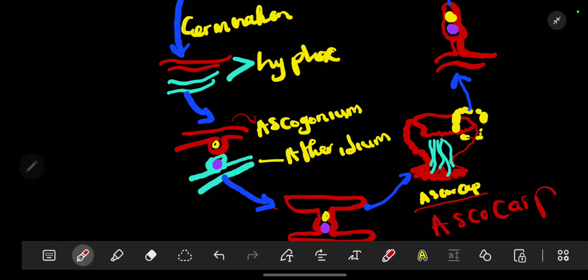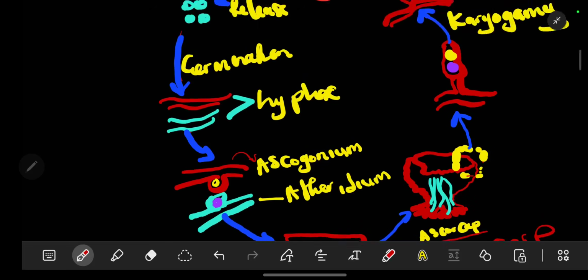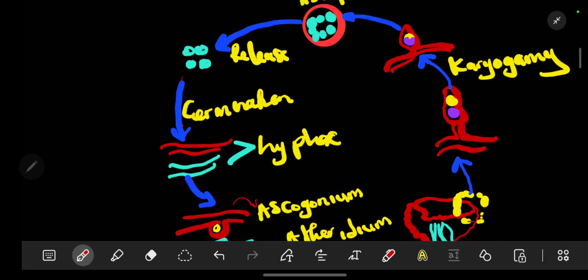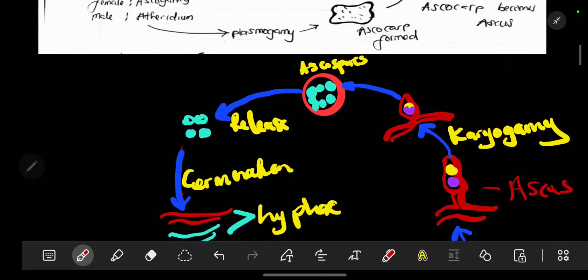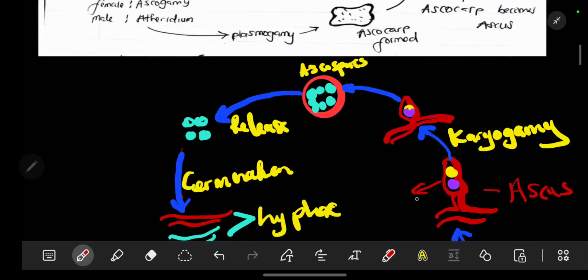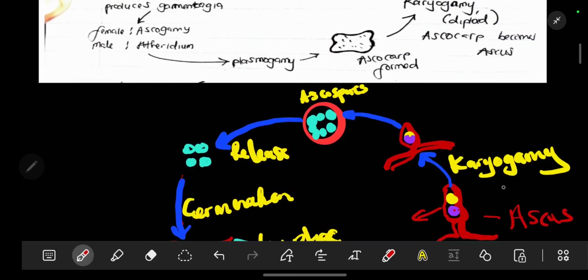So just to write it properly, ascocarp. So this ascocarp, if you extract it, we have this structure, which is the sac-like structure, which we are calling the ascus. So remember, this ascus has a dikaryotic nucleus, meaning to say it has got two separate nuclei.